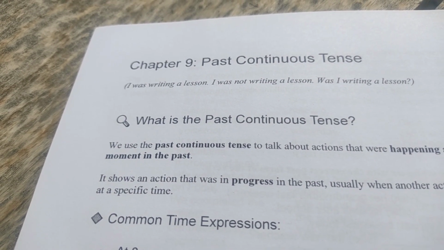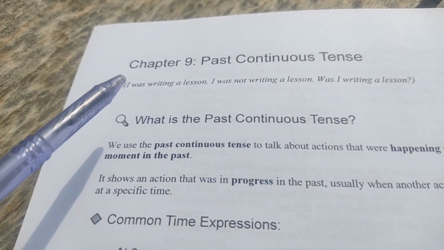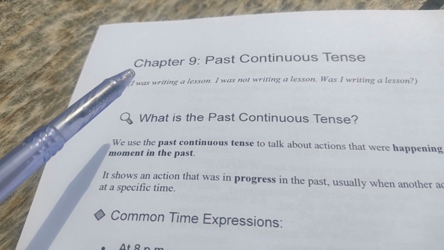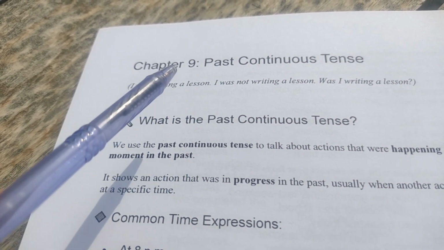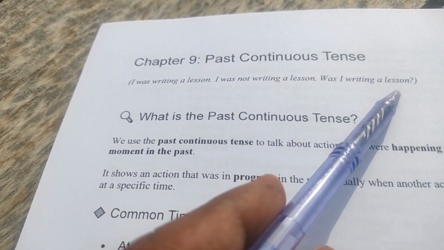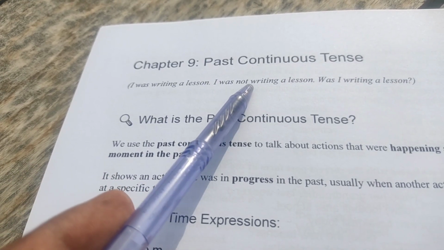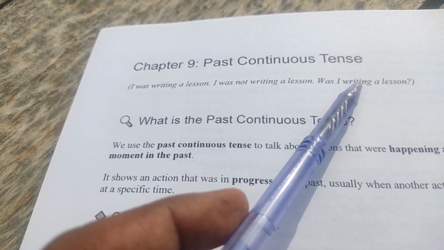Today we are going to learn in chapter 9 past continuous tense. Here we have sentence structure, conjugation in past continuous tense. I was writing a lesson, I was not writing a lesson, was I writing a lesson. This is an affirmative simple sentence, this is a negative sentence, and this is an interrogative question sentence.